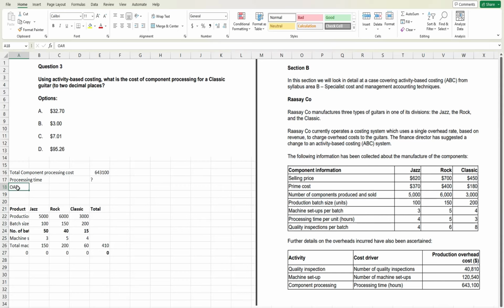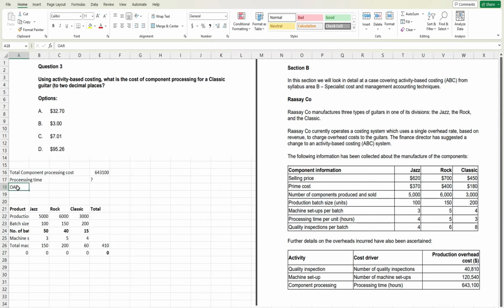Okay, so now this is per unit, so we need to find the total hours. How can we do that? We need to multiply. If for 1 unit we require 4 hours, how much time do we require for 5,000 units? Similarly for the rock. Just a second, I have copy pasted a value in the wrong box. So we got our total hours for all 3 products as 59,000, and this will give us an OAR of